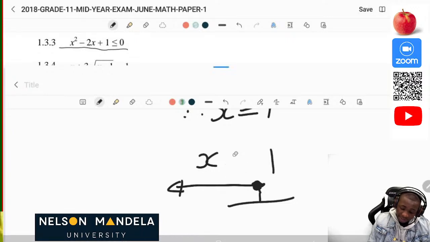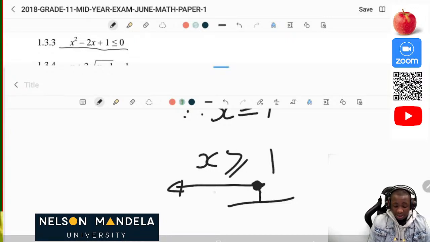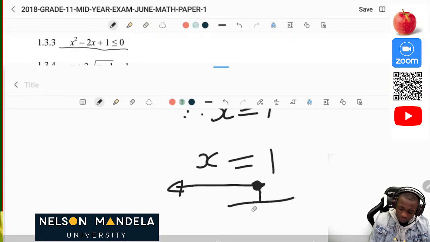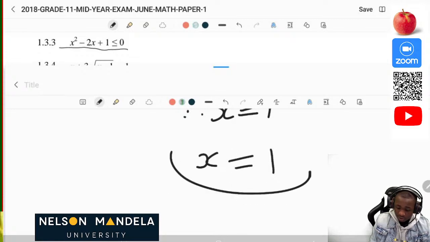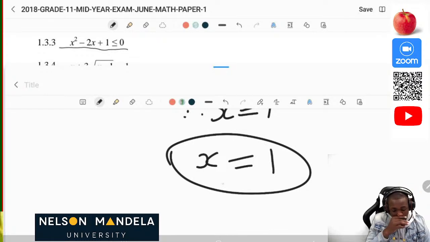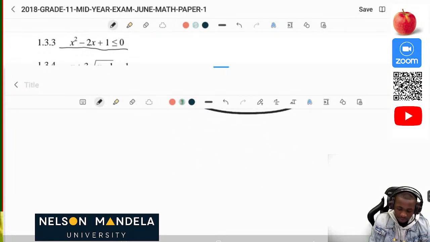Oh, sorry, it must be greater or equal to 1, so that it must be equal to 1. Sorry for that. Your x must be equal to 1 so that we can have a value which is less or equal to 0.